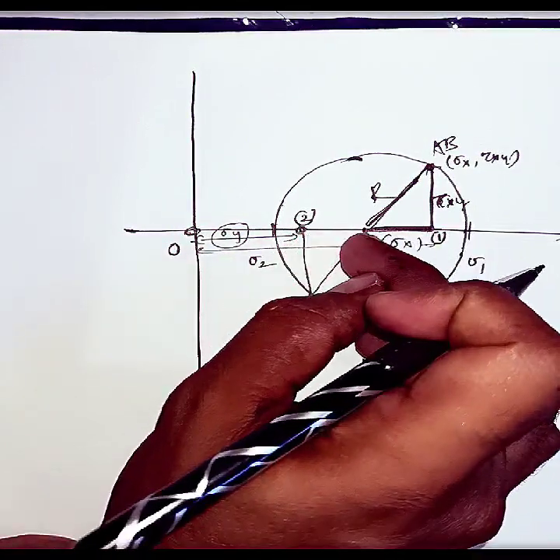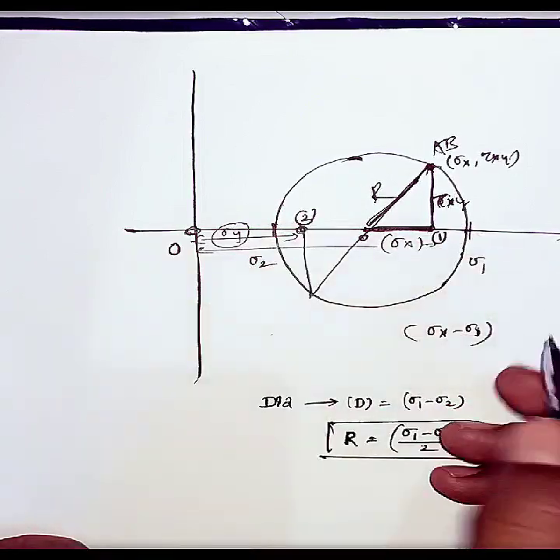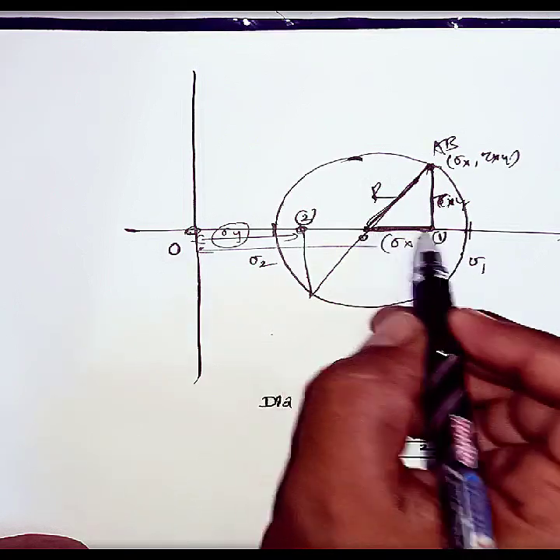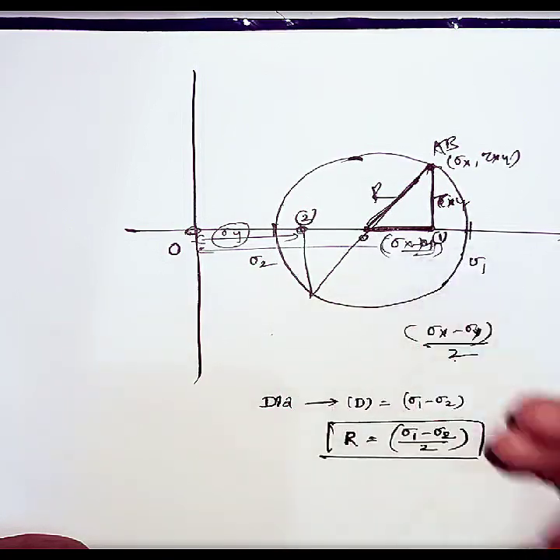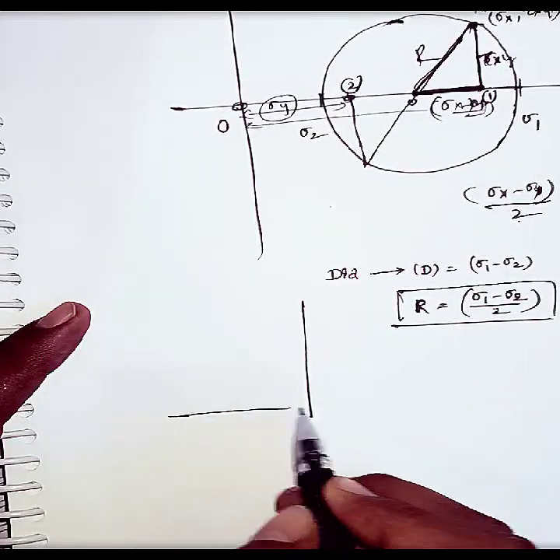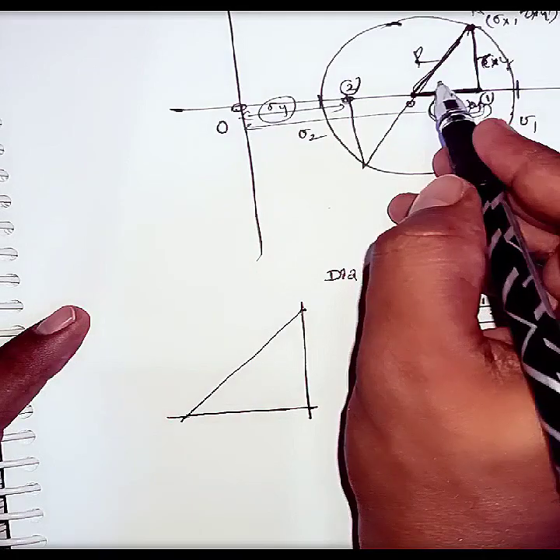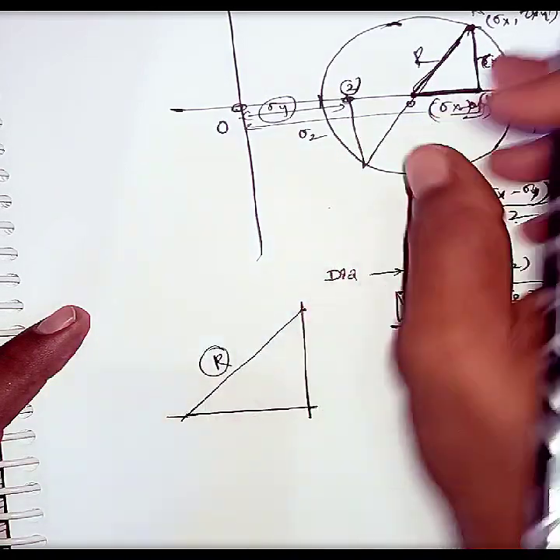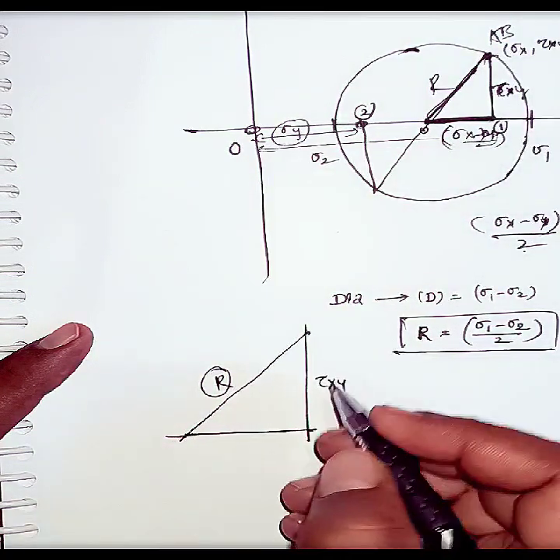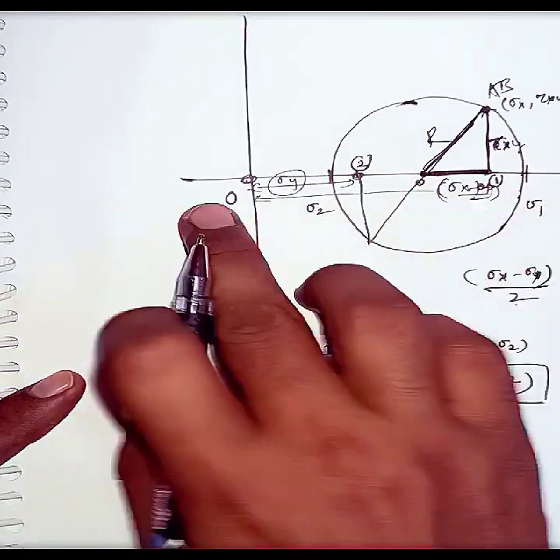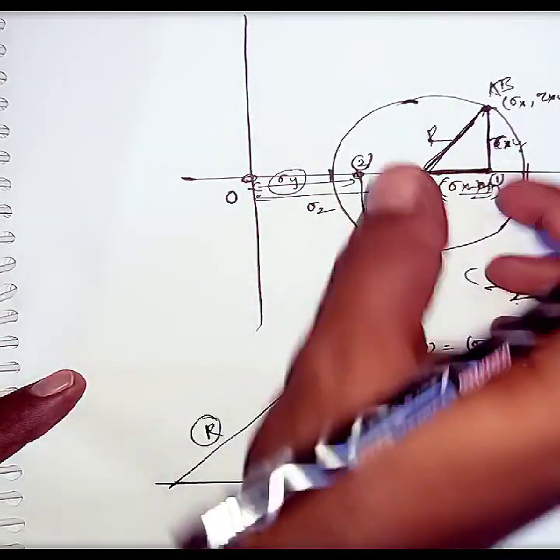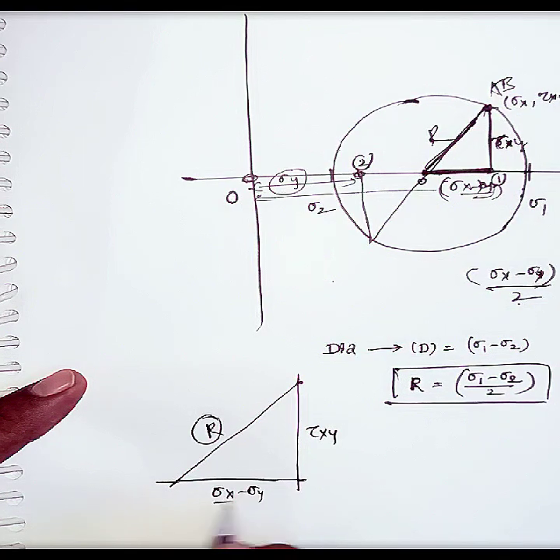This center is in between these 2 points, so I will divide by 2, that is sigma x minus sigma y by 2. The value of this line is nothing but sigma x minus sigma y by 2. Yes or no? So if I draw one triangle like this, let us consider the same triangle I drew here. This is the radius of Mohr circle, and this is tau xy. Listen carefully, this is tau xy, because from the horizontal axis in the vertical direction it is tau xy. Yes or no? And this value is sigma x minus sigma y by 2.